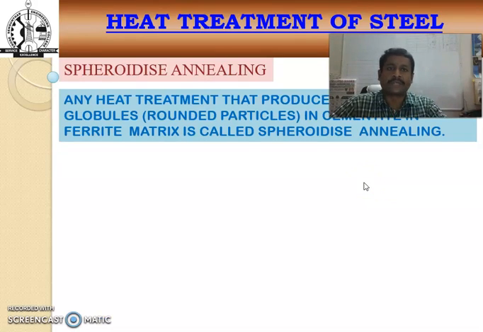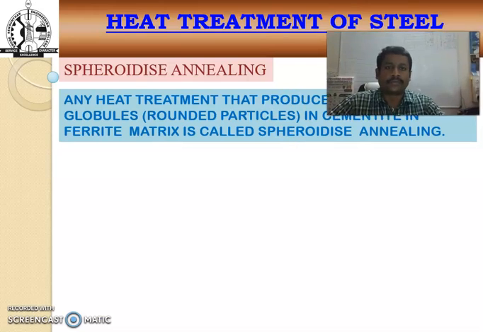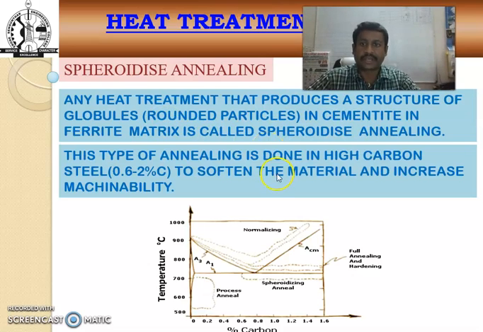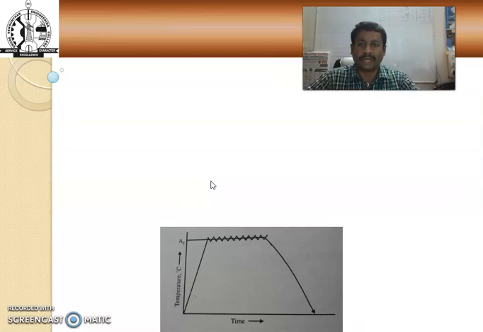And the next heat treatment process is the spheroidized annealing process. In this heat treatment, the structure is changed to rounded particles of cementite in a ferrite matrix, and that is called the spheroidized annealing process. This type of annealing is done on high carbon steel, that is 0.6 to 2%, to soften the material and also to increase the machinability property.